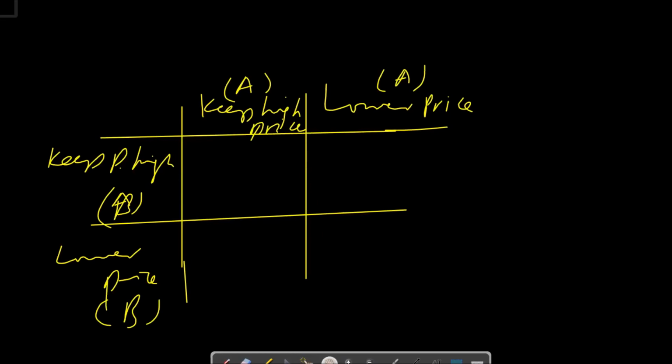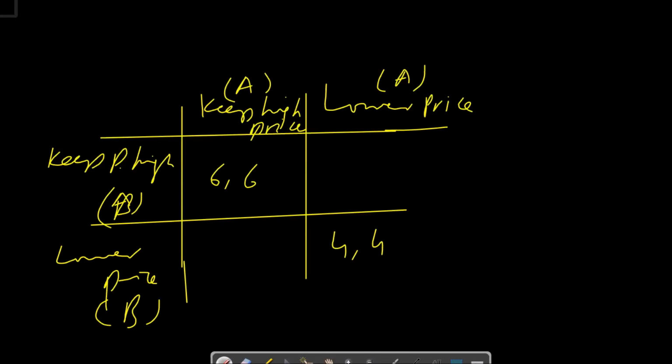For example, if both of the firms keep their prices high, they earn, let's say, 6 million profits. And if they lower their prices, what will happen? Their profit will decrease to 4 million.